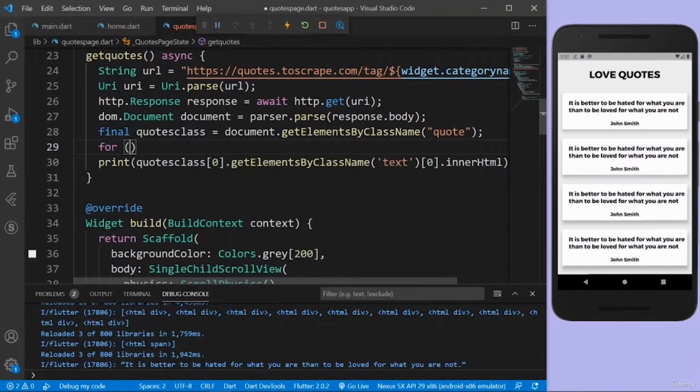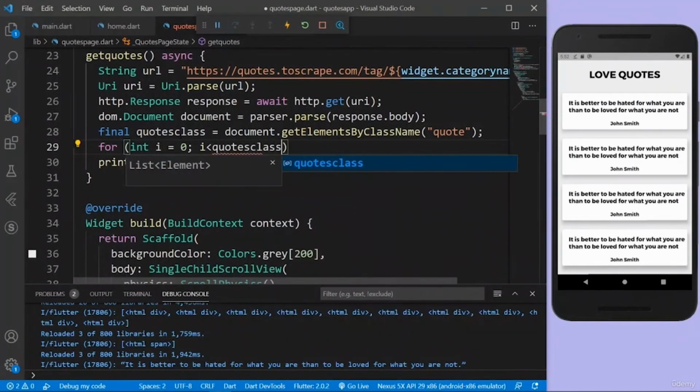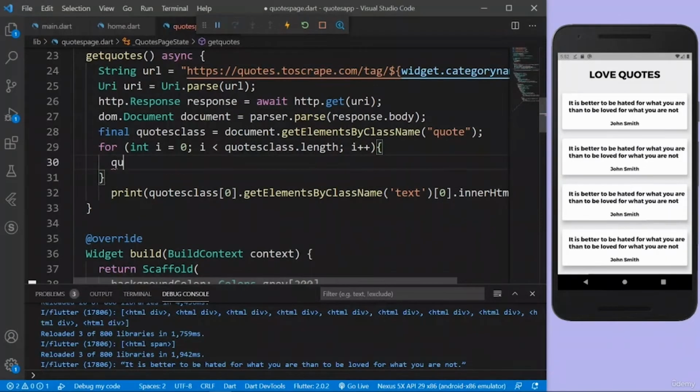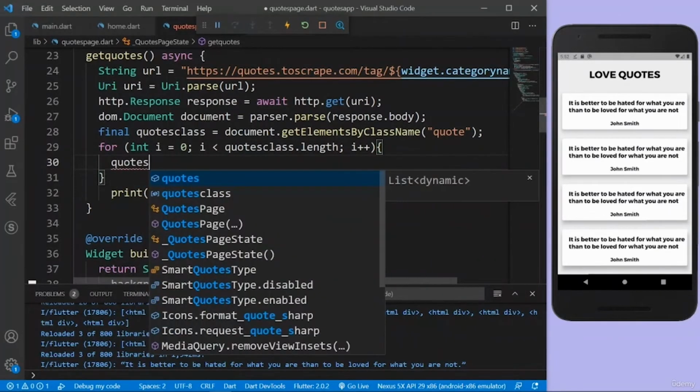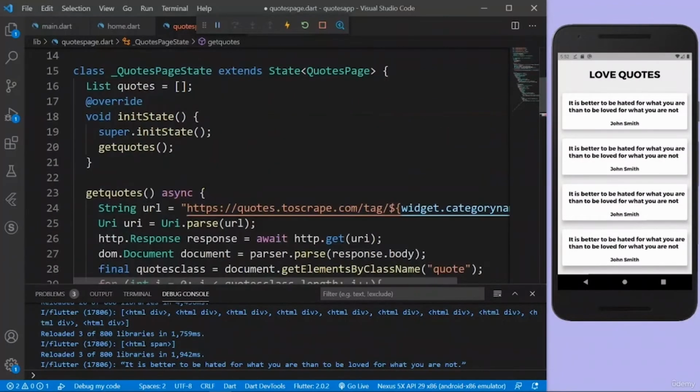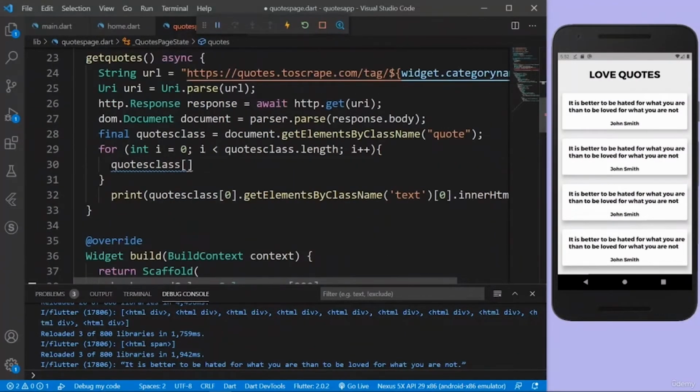So I'm going to say for int i is equal to 0, i is smaller than quotesClass.length, i plus plus, and then, no, we have to actually say quotes.add, right? So I'm going to just add the element to it.